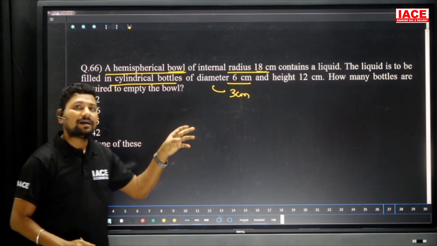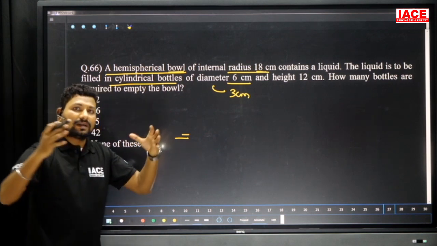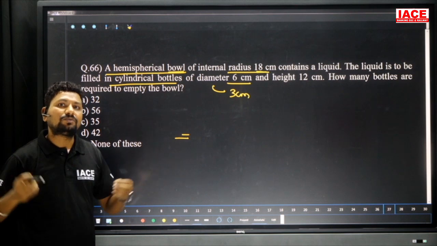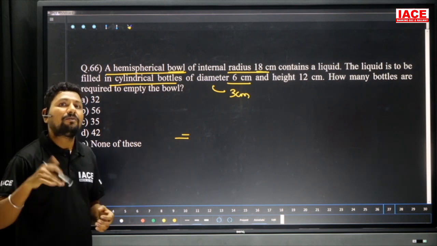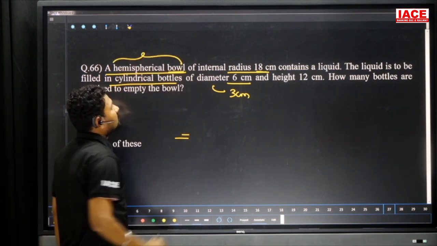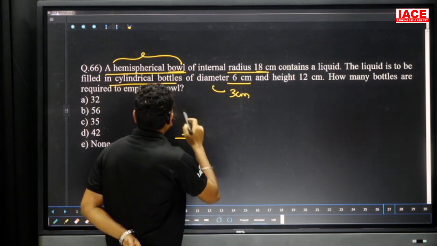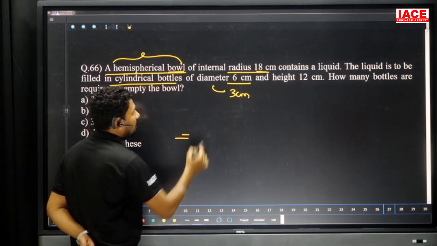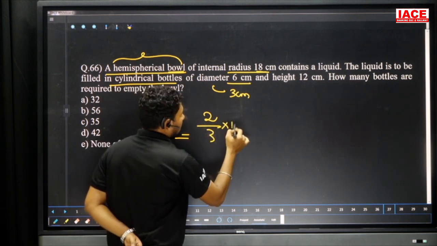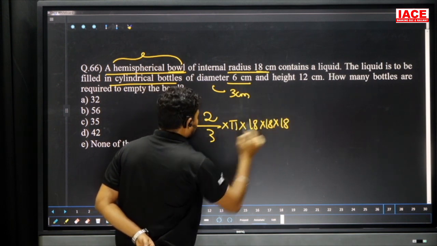Then how to calculate the number of bottles? The number of bottles is equal to, simply you can go with total volume divided by each bottle volume. Total volume divided by each bottle volume to get the total number of bottles. Total volume means the hemispherical bowl, whose internal radius is 18 centimeters. Then what is the hemispherical bowl volume? The volume formula is 2 by 3 pi r cube. It is pi, and the r value is 18. 18 into 18 into 18 whole by.